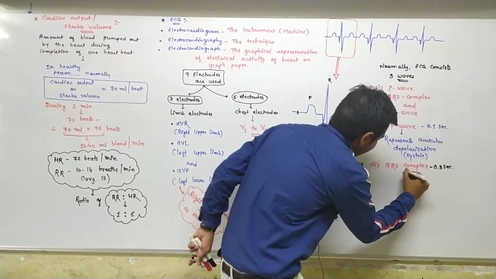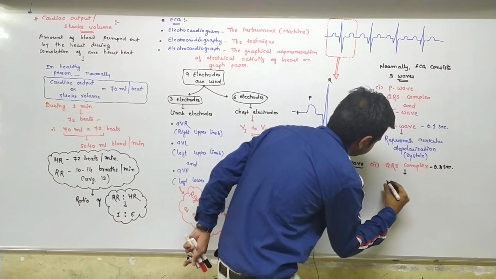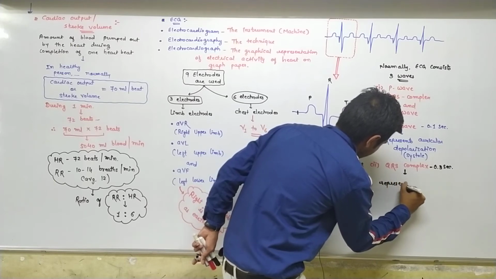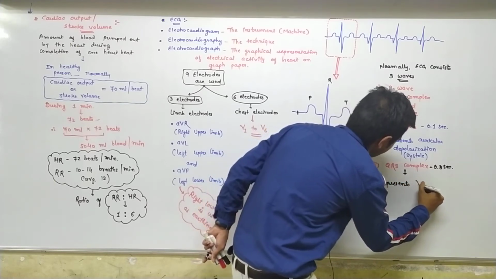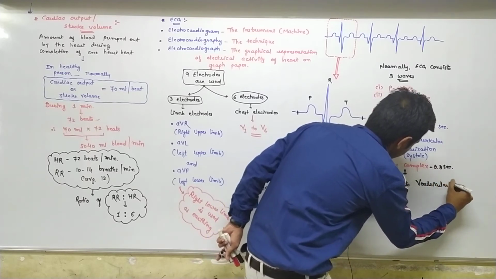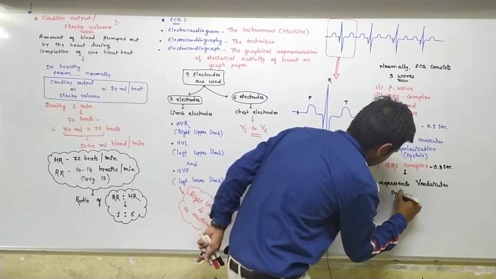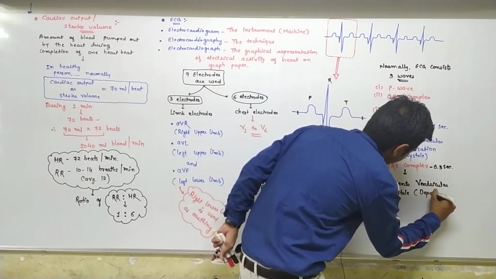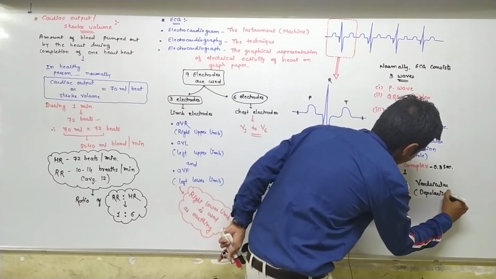This indicates ventricular systole, otherwise ventricular depolarization.